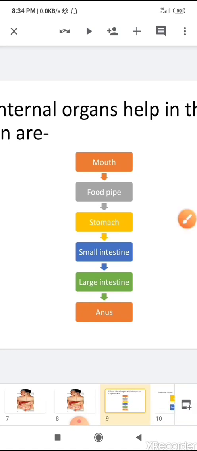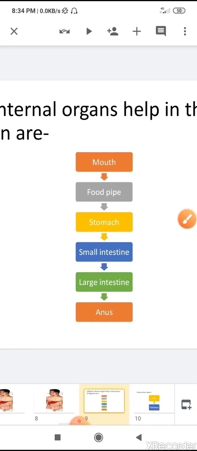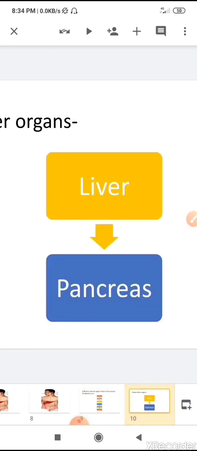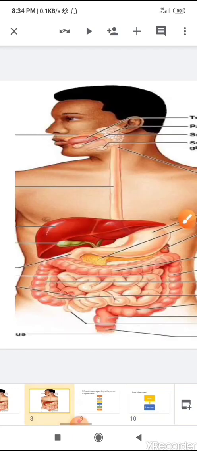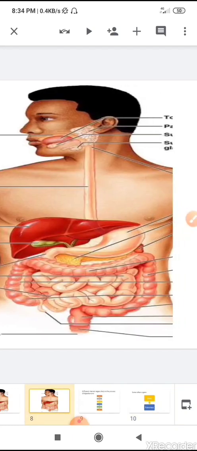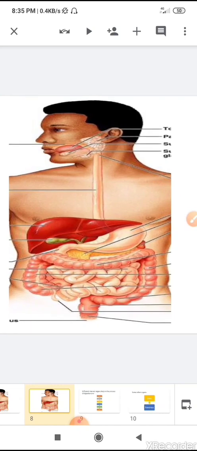Children, you also know that there are some other organs which help in the digestion. So what are they? They are the liver and pancreas. These organs are also important in the digestive system. They also play an important role in the digestion of food. So let's see a picture of the complete digestive system. Here you can see the picture.